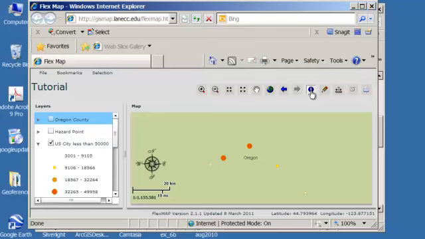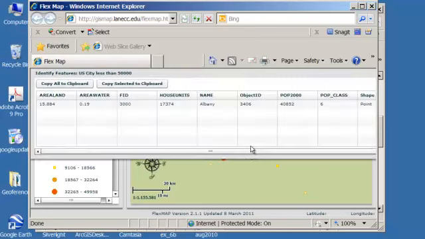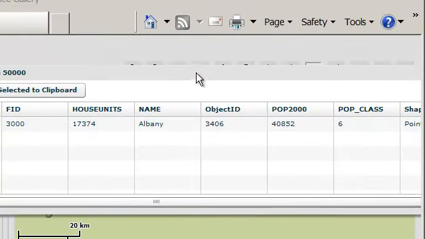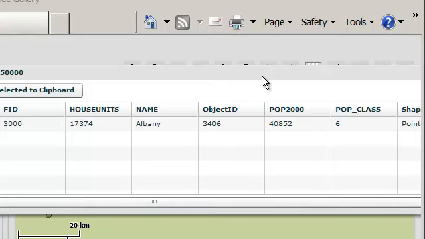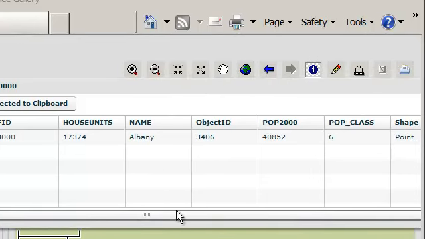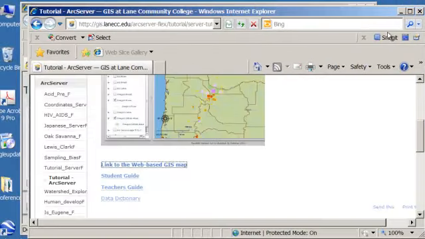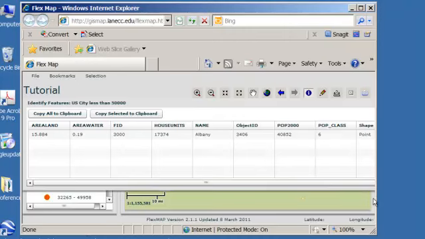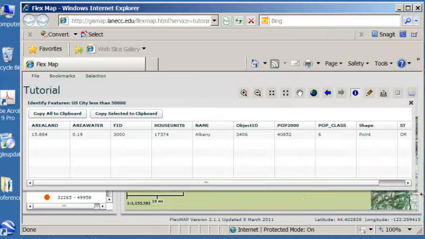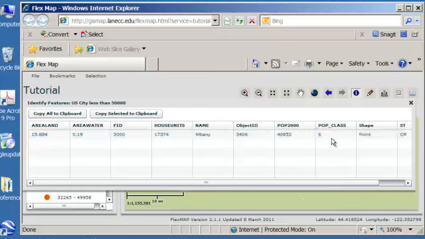I'm going to click on the eye tool. I'm going to click on this dot, and a data table comes up related to that point, and this is the city of Albany. And you can see that there is information about Albany in this data table. You can scroll across this data table and see that it has a population number, has a lot of information